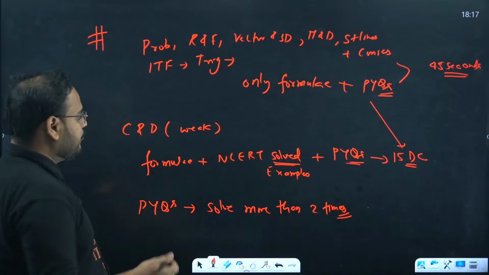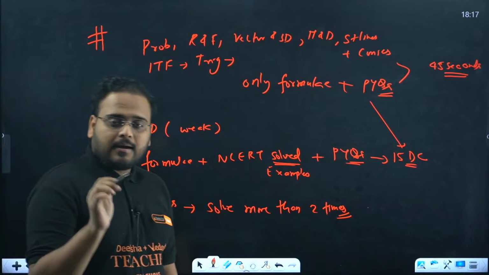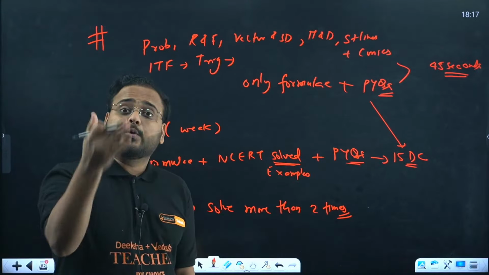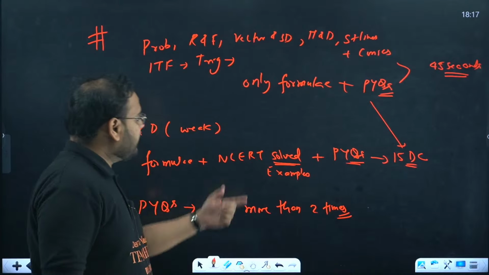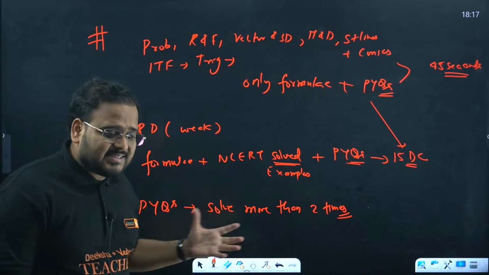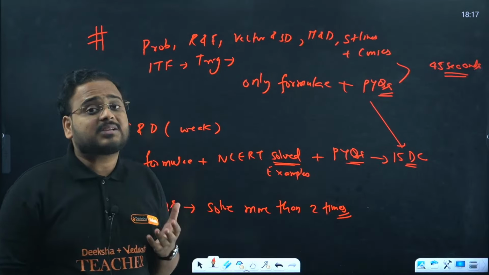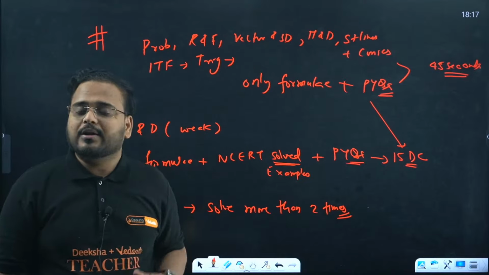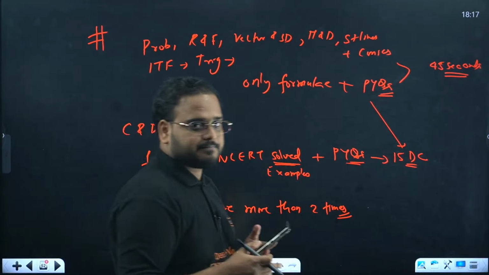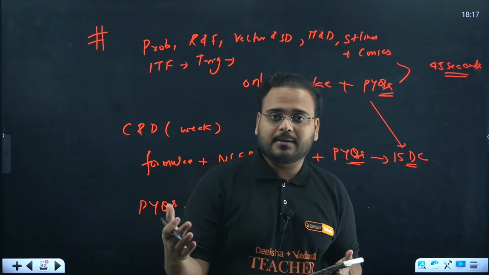Weak means what? What are you doing to make it better? Answer me what you are doing. You're weak, good. You understand that you're weak. What are you doing to make it better? Are you solving PYQs? Are you solving all examples? Are you going through the formulas? Are you still sitting for 2-3 hours to understand the same concept? If you are, then you're improving. Don't worry about it. Okay? Panic will not help. Stressing about it will not help.